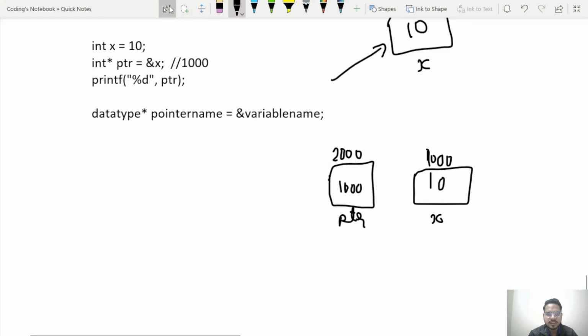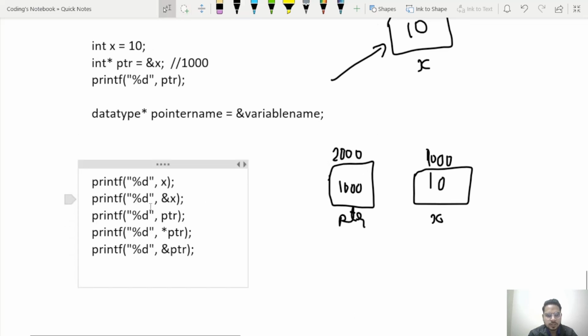So I am quickly writing some statements. What is this printf x? It will print the value of x, so the output will be 10. What is this ampersand x? It means address of x. Output will be 1000. What is ptr? ptr is holding the address of x. What is that? It is again 1000.